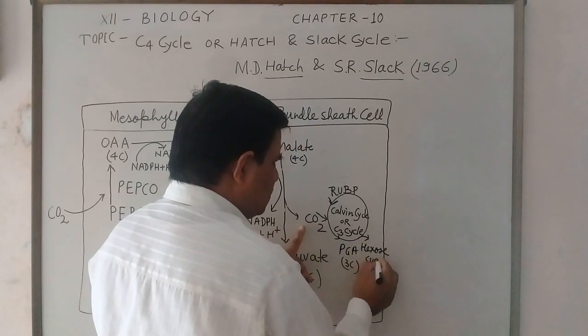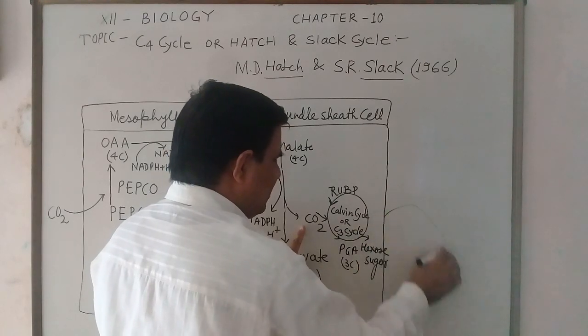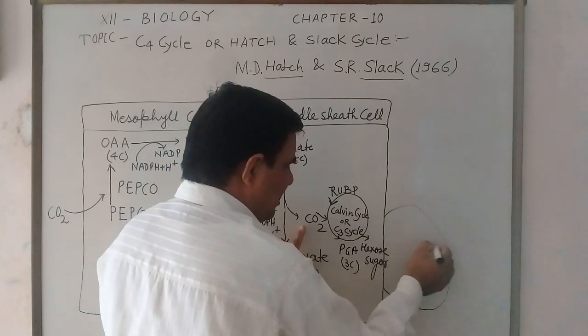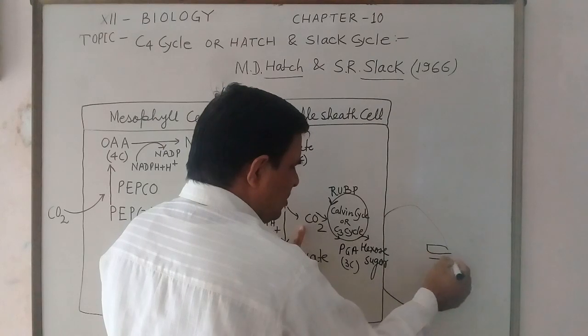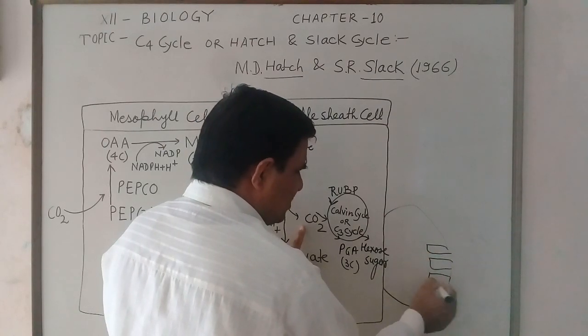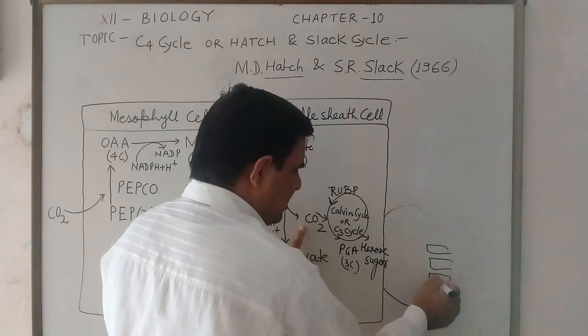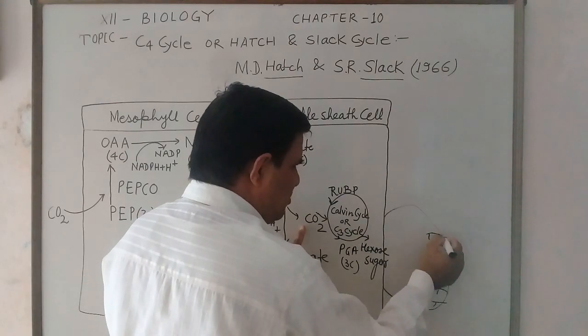This hexose sugar later reaches the sieve tube, which has been shown here, the structure known as sieve pores.